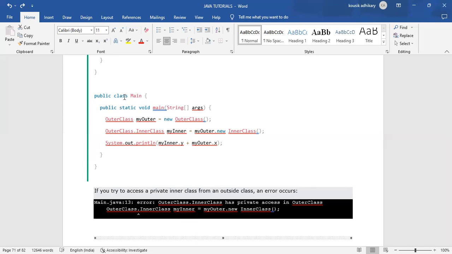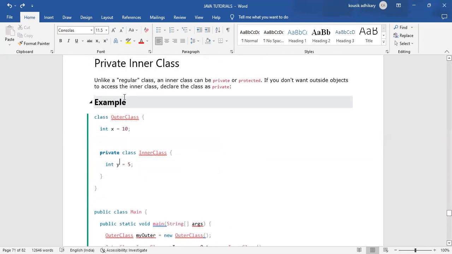Private, suppose, look what you are doing here. Class outer class, and that private class is the inner class of outer class. But that outer class, inner class, and that class main, that public class main is a different class. That outer class is a different class. That inner class that you have made private is a different class.